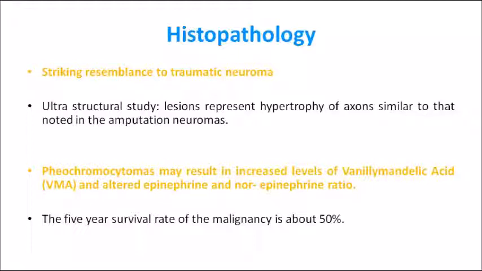The same striking resemblance will be there to traumatic neuroma. Another important thing you should remember is that pheochromocytomas result in increased levels of vanillylmandelic acid, VMA, and altered epinephrine and norepinephrine ratios. Because this is a neoplasm of the endocrine system, there is a higher chance of increased vanillylmandelic acid as well as altered epinephrine and norepinephrine ratio.